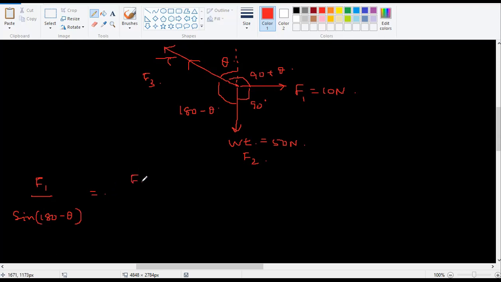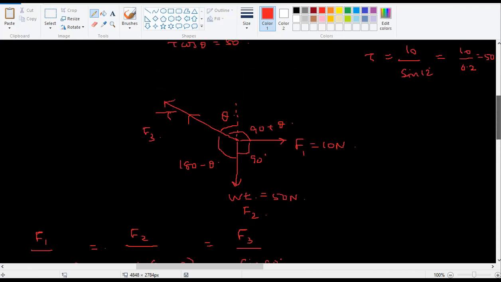What is F2? F2 by the opposite angle, which is 90 plus theta. F3 is equal to, what is the opposite angle here? 90 degrees. Okay, so that's what I have given here.